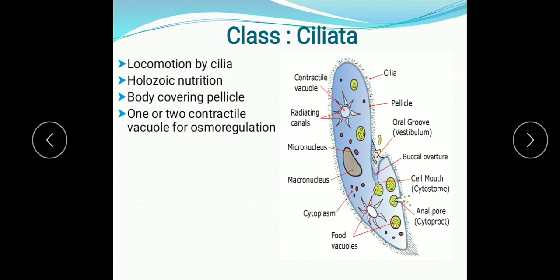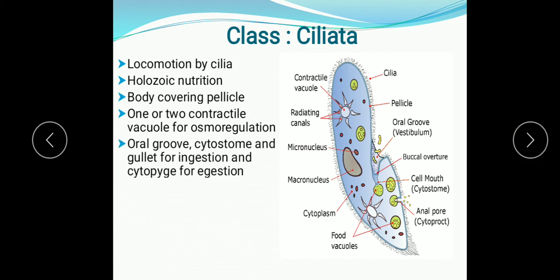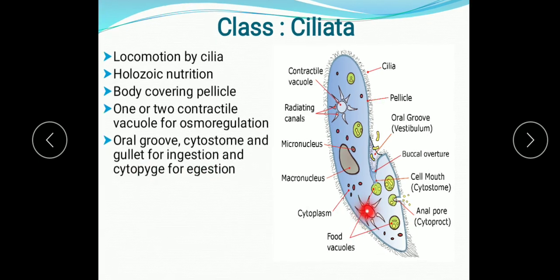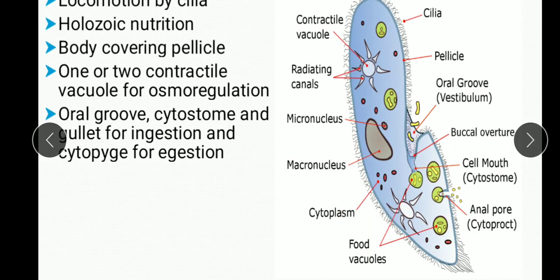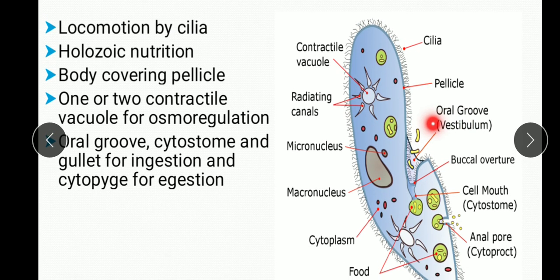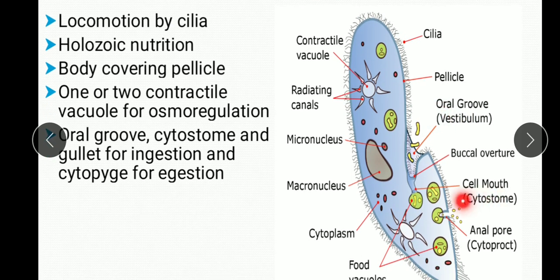So what are these parts or regions? The regions for ingestion are the oral groove, then cytostome and gullet. You can see here, this is the buccal aperture. Here this is the oral groove through which the ingestion process starts. This is the cytostome, that is the cell mouth.